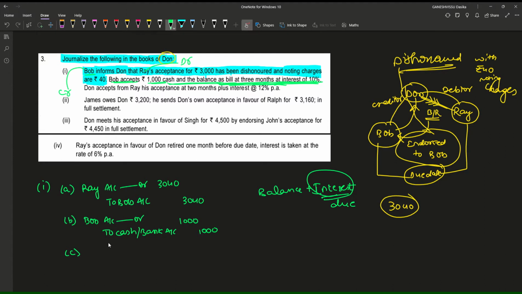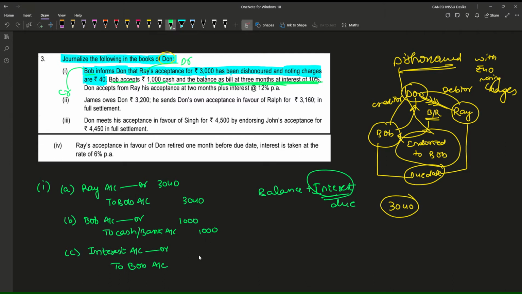What is that interest due entry? Interest is an expense for us now, because we need to pay interest. Interest account debtor, to whom we need to pay? To Bob account.